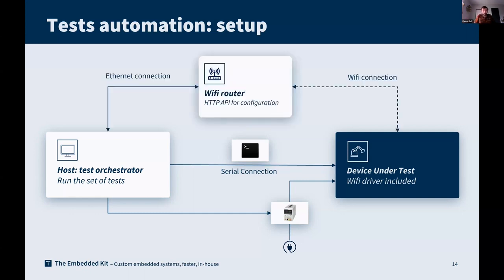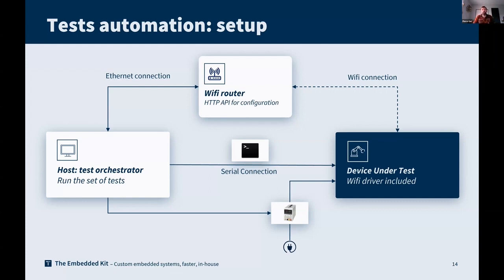And then we will need a Wi-Fi router that we can configure automatically. Here is an example of a router we can configure through a small HTTP API. There are a lot of different models of router, and we already found some that can be configured automatically with an API. So the test orchestrator you see on the left will be able to configure the Wi-Fi router in the appropriate mode. Then through the serial connection, you will ask the device to connect and ensure that everything is running well.